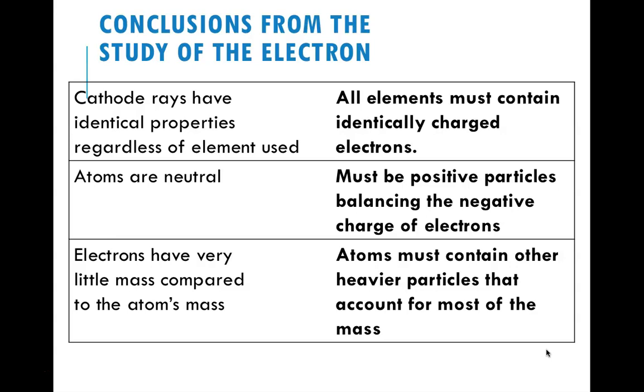We do know that atoms are neutral. So clearly there has to be some positive particles balancing out the negative ones that are electrons in order to keep an atom neutral. We also figured out that electrons are very little in mass compared to the rest of the atom. So atoms must contain some other heavier particle that can account for this mass. A little late on the arrows, but okay.